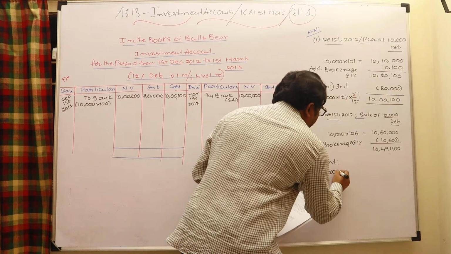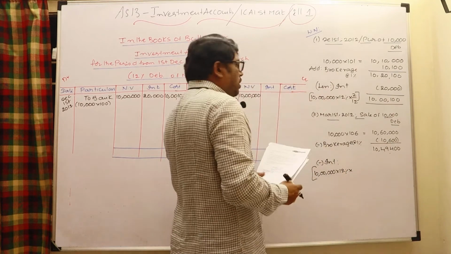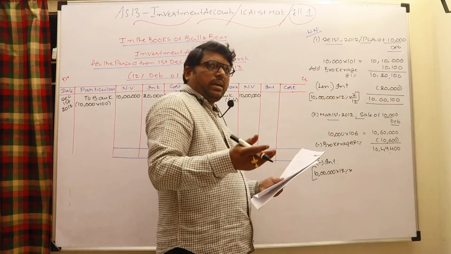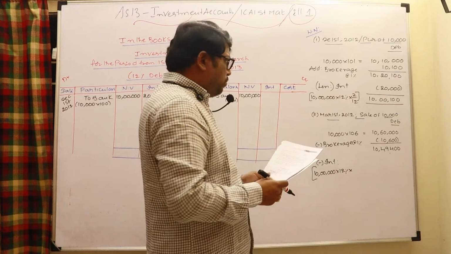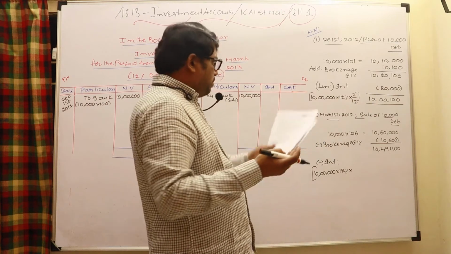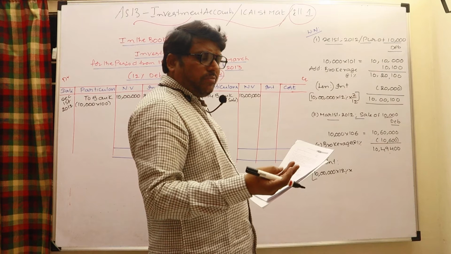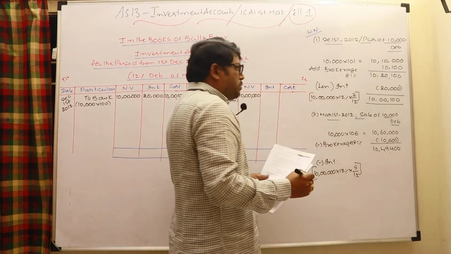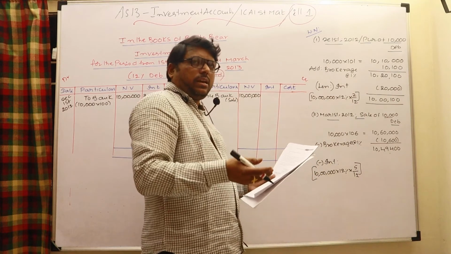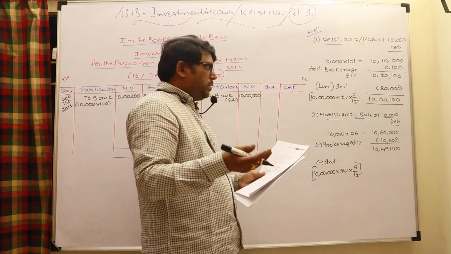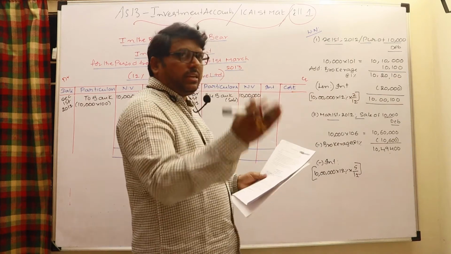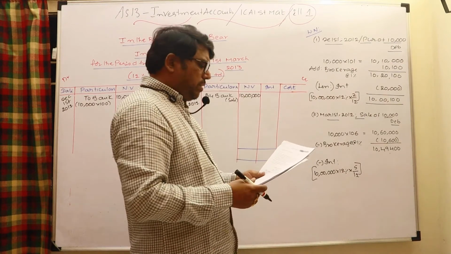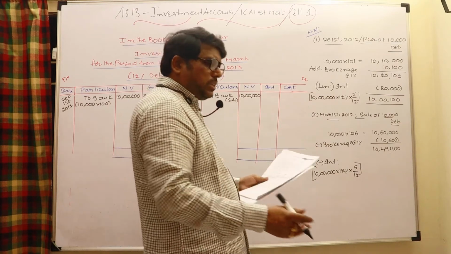10 lakhs into 12% into, earlier paid on September 30, but I am selling in the market on March 1st, so I have to receive for 5 months, which is accrued but not due. Till March 1st, in the sense October, November, December, January, February, 5 months, 5 by 12. I have to receive while selling those investments. At the end of one more month, after September is completed, March is completed, he can receive 6 months interest. Of course he paid me 5 months, but he will receive 6 months interest one month later. So I have to receive the interest for a period of 5 months.